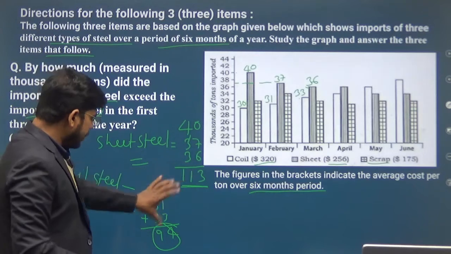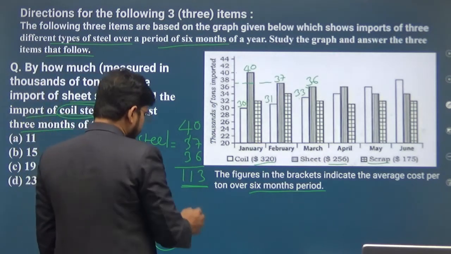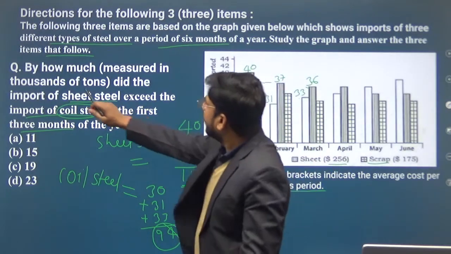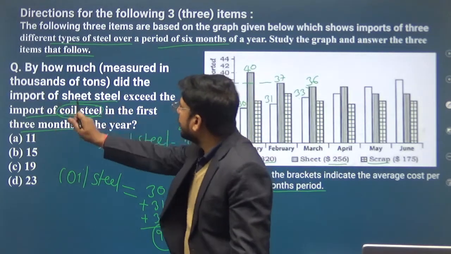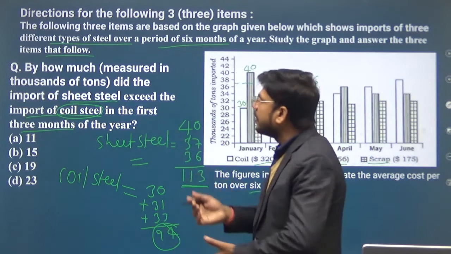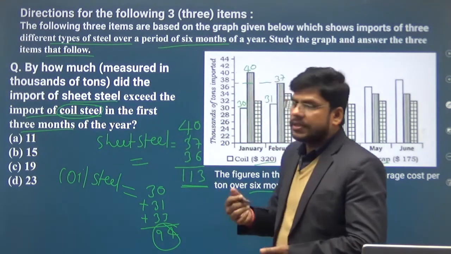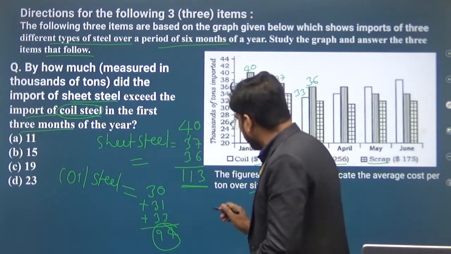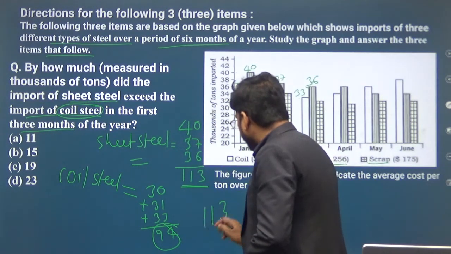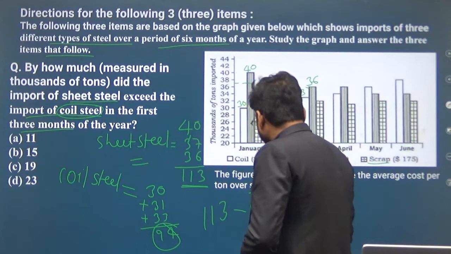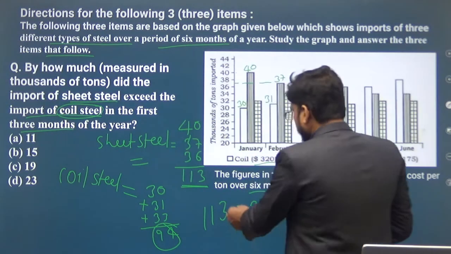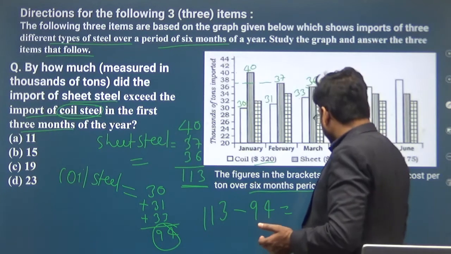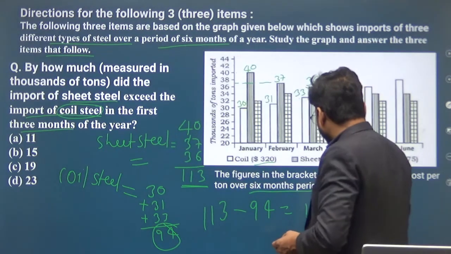So what is the difference between these two? Basically we have to find out by how much import of sheet steel exceeds the import of coil steel in the first 3 months. 113 minus 94, it will be 19.